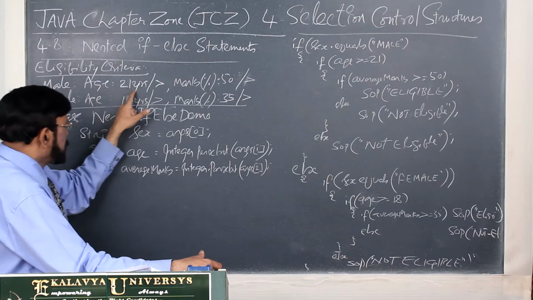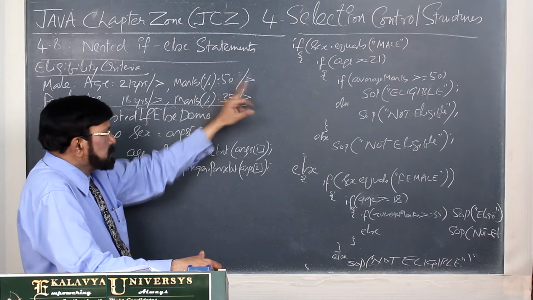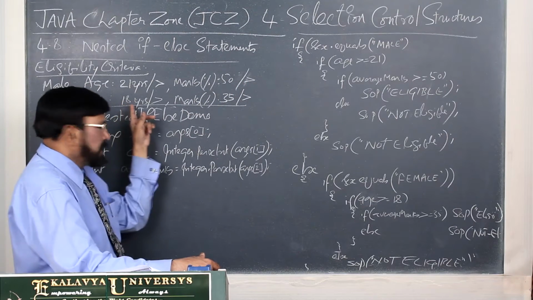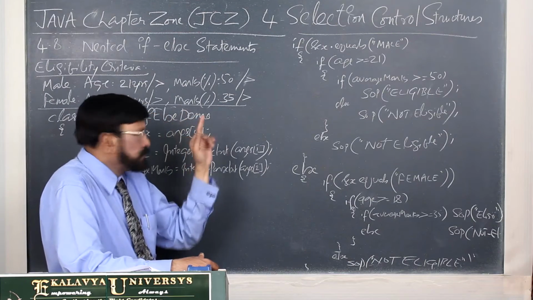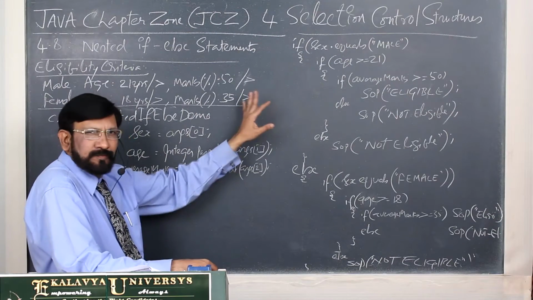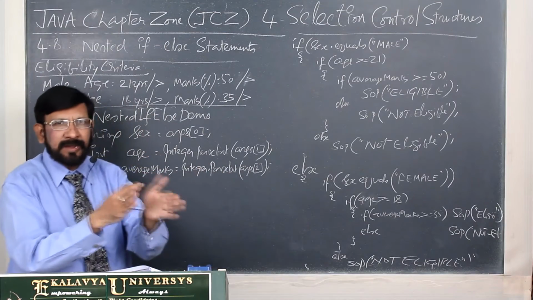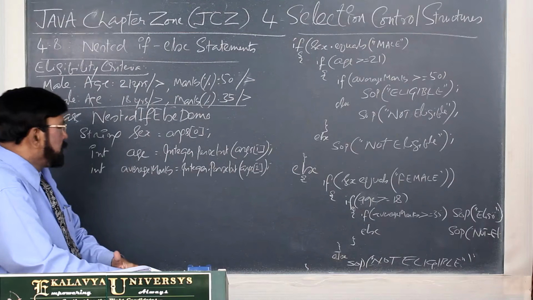Male candidates: 21 years or more, and marks percentage should be 50% or more. As far as female candidates are concerned, 18 years or more, and marks percentage 35% or more. In such a case, we are taking both male candidates and female candidates subject to these two conditions. Now, how to write the code?